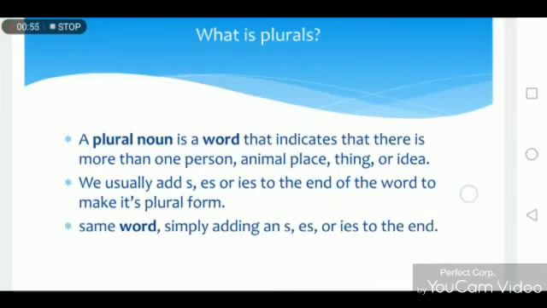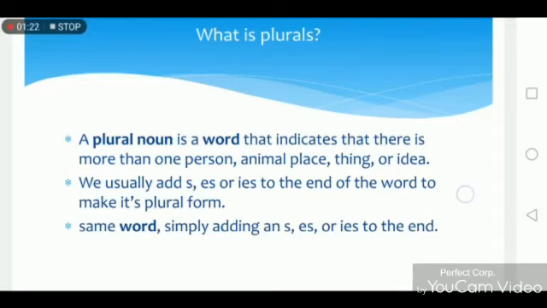Singular noun refers to something, some place, or some person which is quantified as one. And the plural noun means that there are more than one thing, place, person, animal.